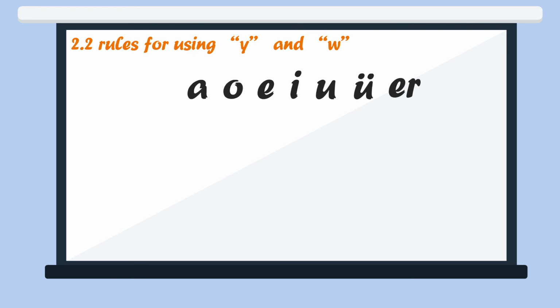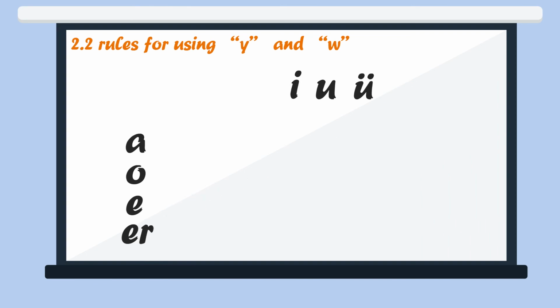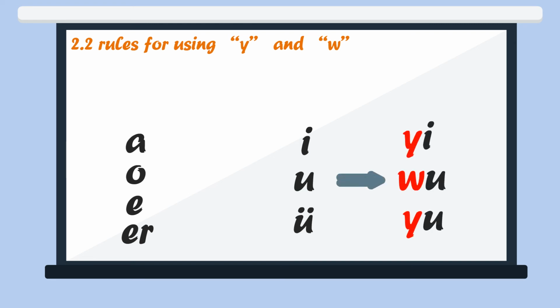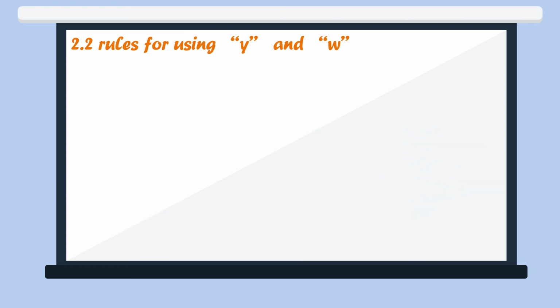For the simple vowels, a, o, e, r, when they are a syllable by itself, they are written without any changes. But when I, U, Ü are syllables by itself, they are written like this. Please remember, they are just written like this, but the sound won't change. This is a special spelling rule in Standard Chinese.